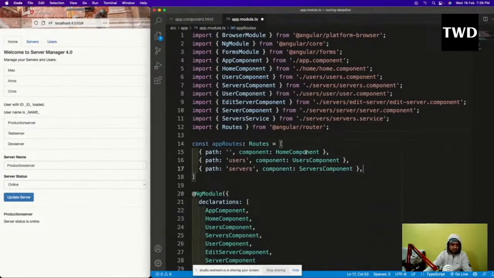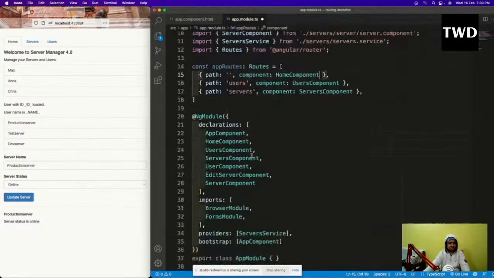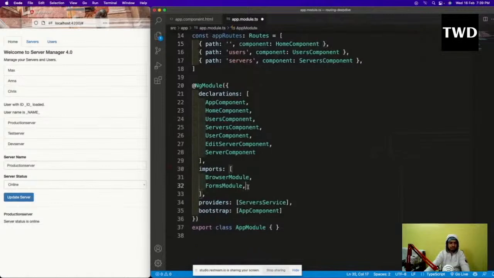But we have to import all of these things also. So the home component needed to be imported. Home component, users, and all these components are imported. And after this, to use it, we have to come down here in the imports,